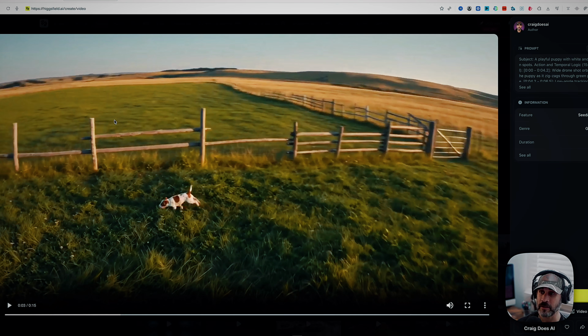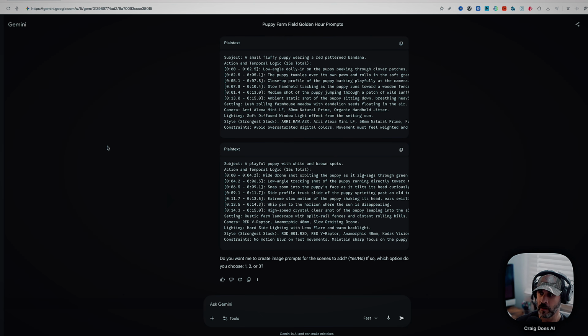And how we can actually use it for a YouTube video that we like the look and feel of and the style. So what I'm going to do is I'm going to go back to Gemini. Actually, I'll just use the same exact chat that we've been in, which you can do.